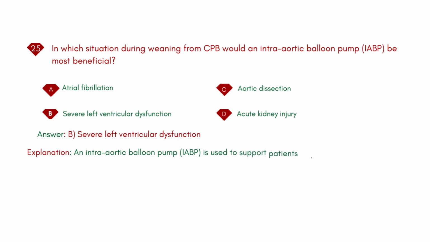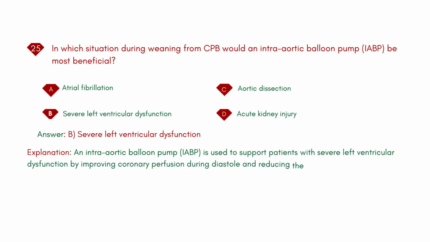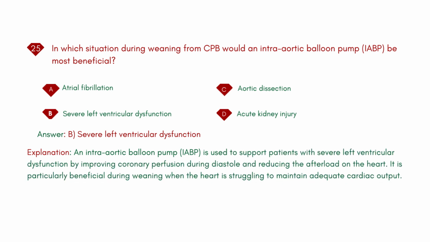Explanation: an intra-aortic balloon pump, IABP, is used to support patients with severe left ventricular dysfunction by improving coronary perfusion during diastole and reducing the afterload on the heart. It is particularly beneficial during weaning when the heart is struggling to maintain adequate cardiac output.